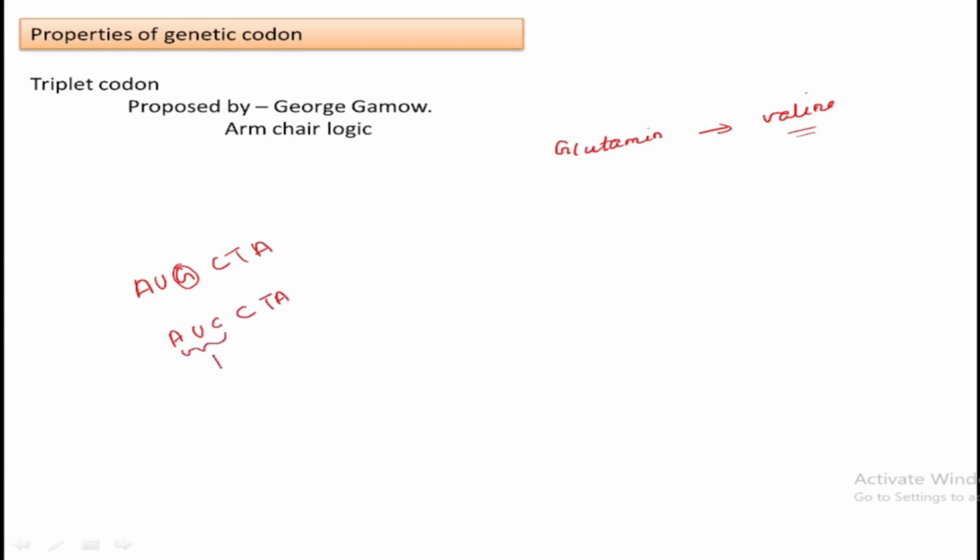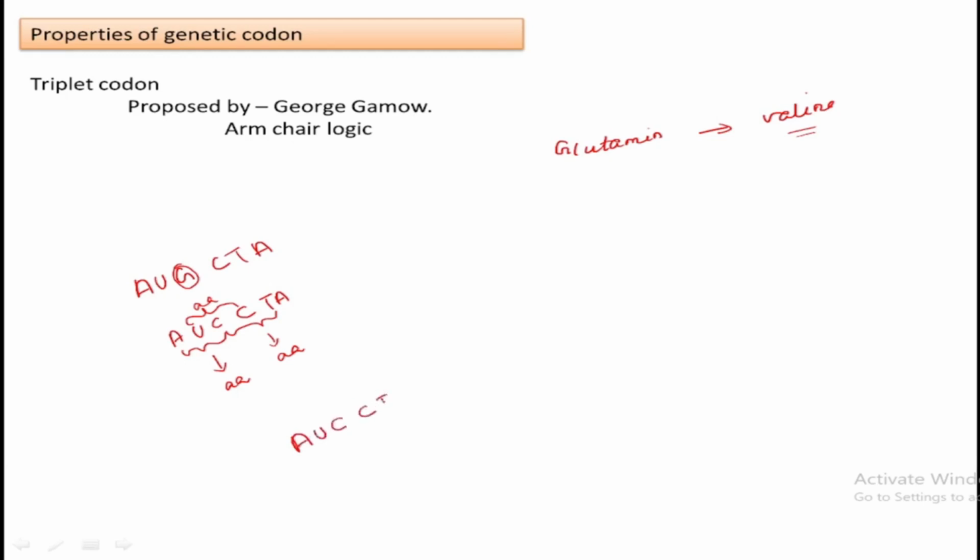Then this will form one amino acid. Again, CTC forms another amino acid. Then CCT forms another amino acid. In that way.